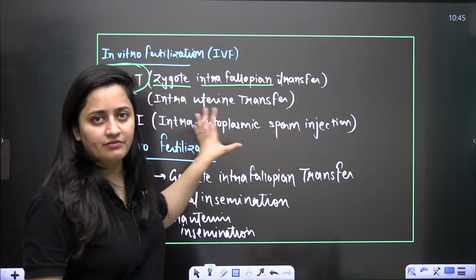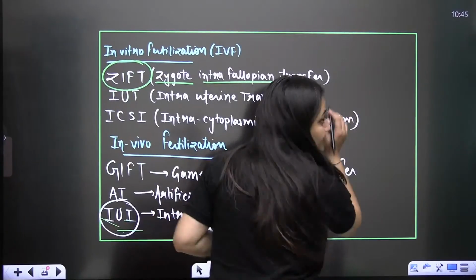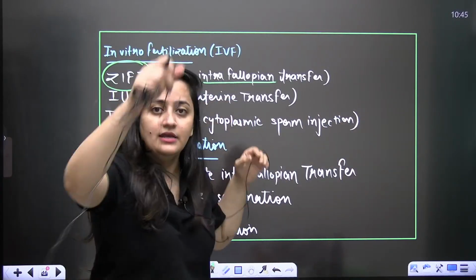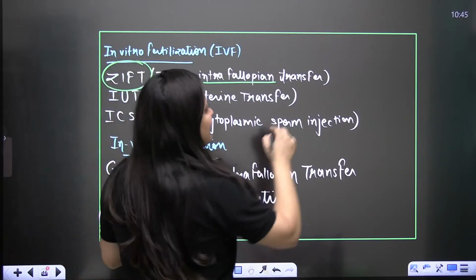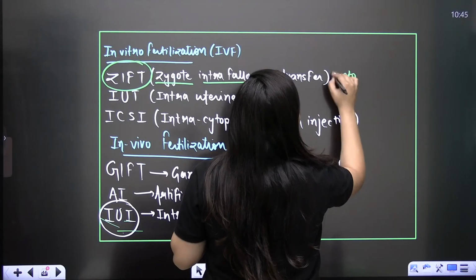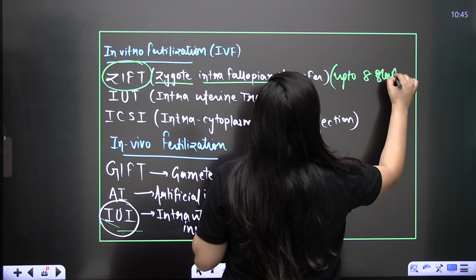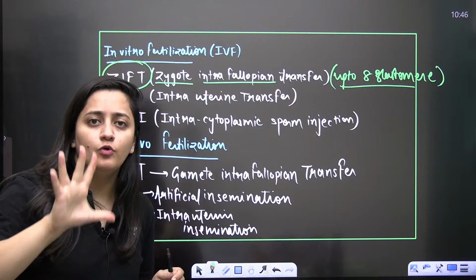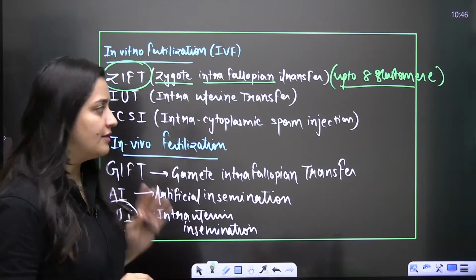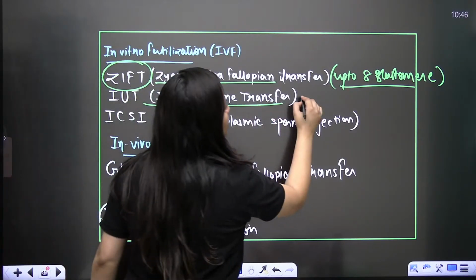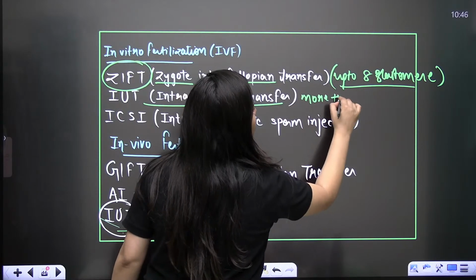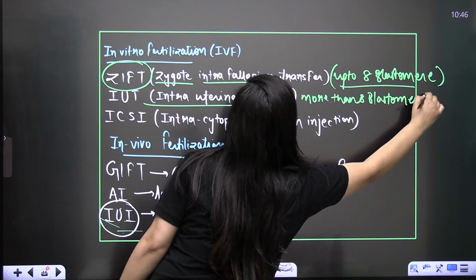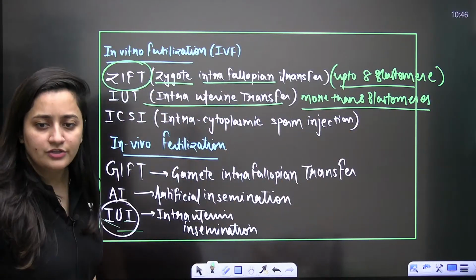The zygote will be transferred within the fallopian tube. That zygote should be up to the 8 blastomere stage. So it will be passed there in the fallopian tube, then further stages will occur and then implantation. If it is more than 8 blastomere, the embryo will be passed instead. Obviously the fertilization is outside the body, so it is IVF.